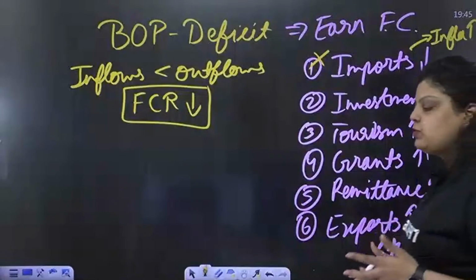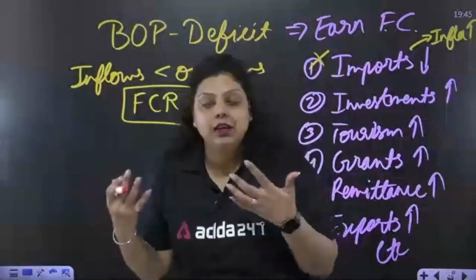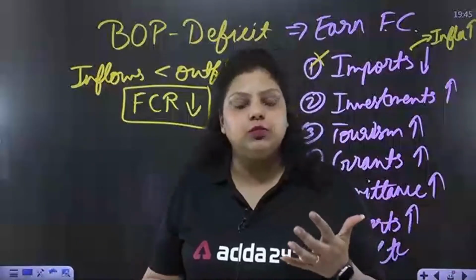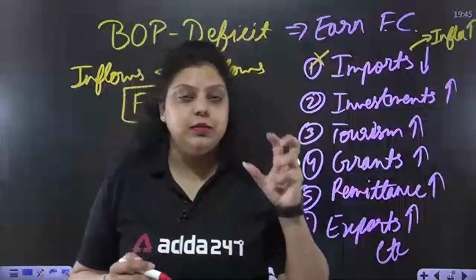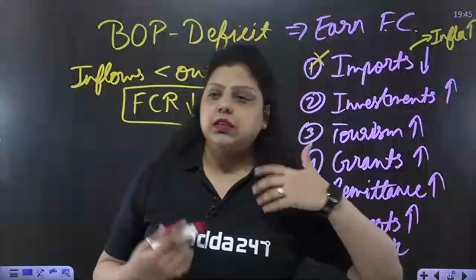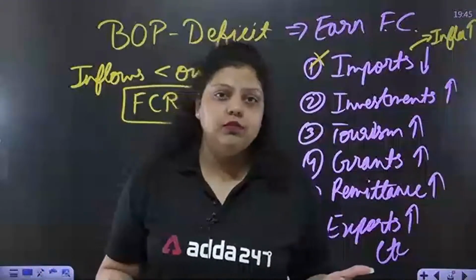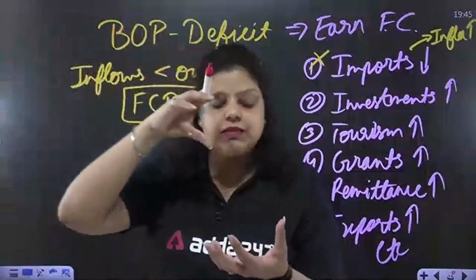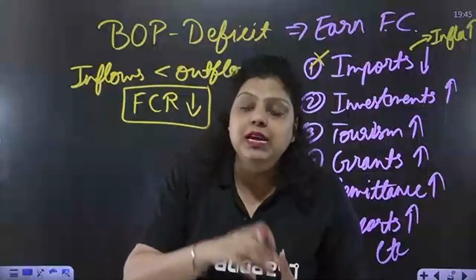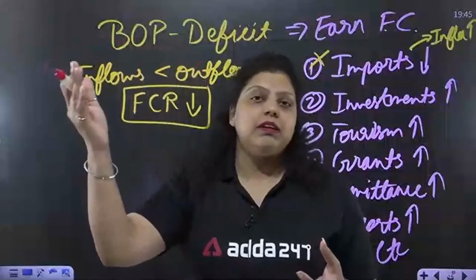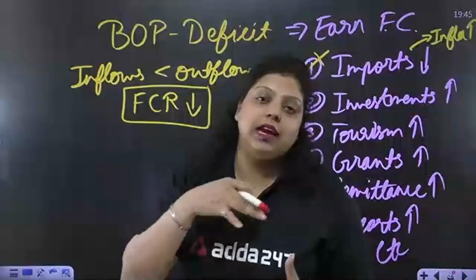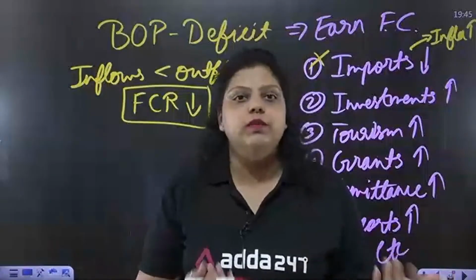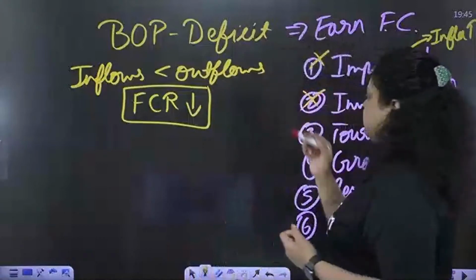Investment. To increase investment, what can we do as a country, as a central monetary authority, or as a government? You can attract the investment by saying taxes and duties have been reduced, by giving them certain benefits on the investment. But you cannot make sure that when India is facing a deficit balance of payment, the investors of other countries agree that this is the right time to invest in the country. If the country is in deficit, it is very obvious no one wants to invest in your country. So this is not in our hands.